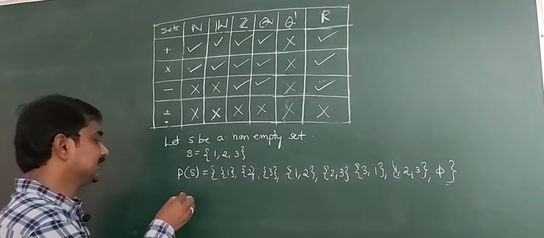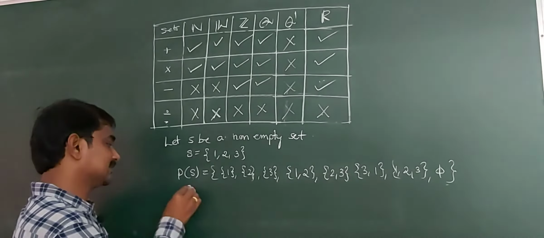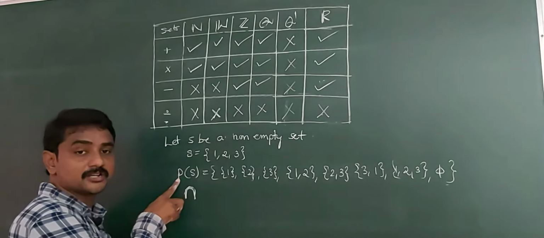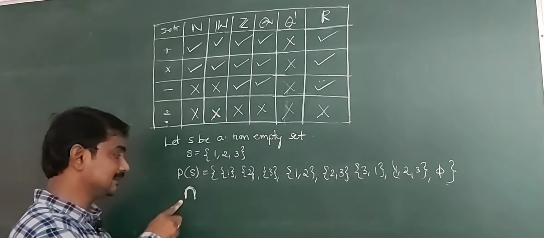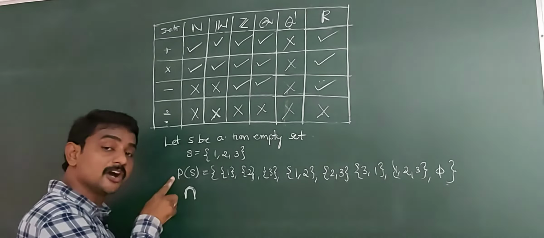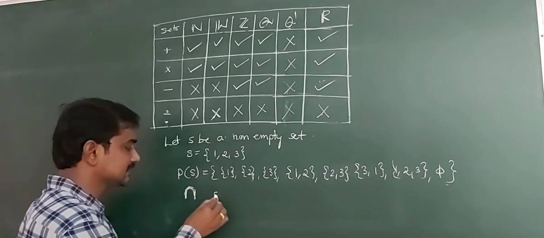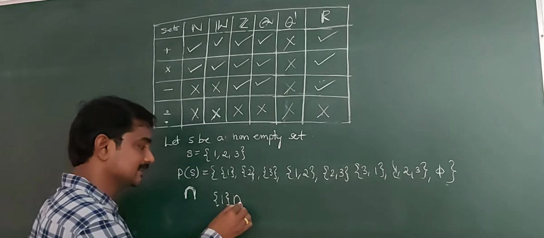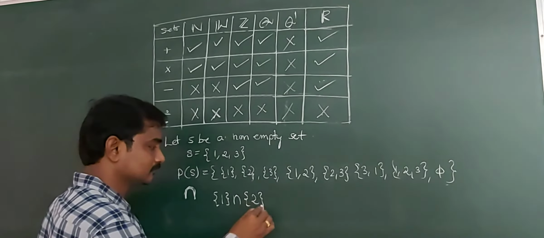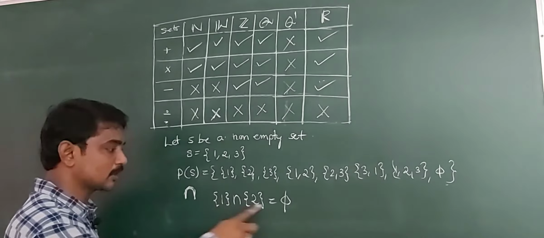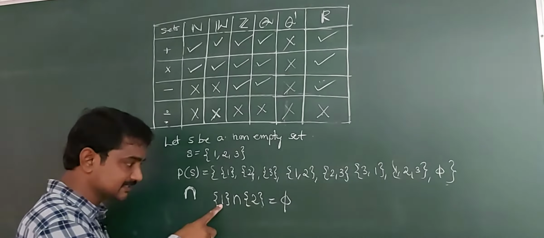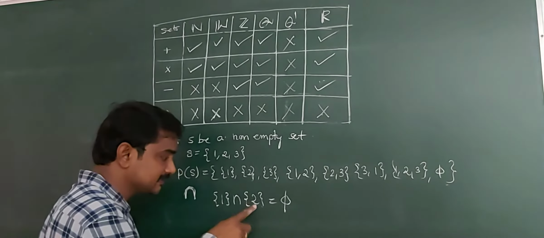Now intersection is a binary operation on P of S. Clearly intersection is a binary operation on P of S. For example, take any two sets: singleton 1 intersection singleton 2 is equal to empty, no common element. Here this set contains only 1, that set contains only 2, so no common elements.